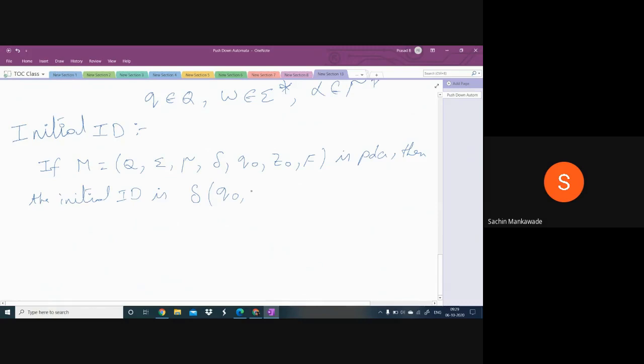And the string can be anything. When a finite automata is scanning the input string, that string can be anything. So W. And whenever the PDA starts, there will be only one symbol in the stack. That symbol is the initial stack symbol. So whenever the machine starts, it has to start from Q naught, and the string can be anything. In the stack, there will be only one symbol, that is Z naught. This is the initial ID, where W is any combination of input symbols. Copy this, guys.